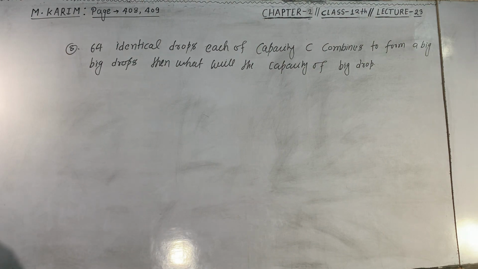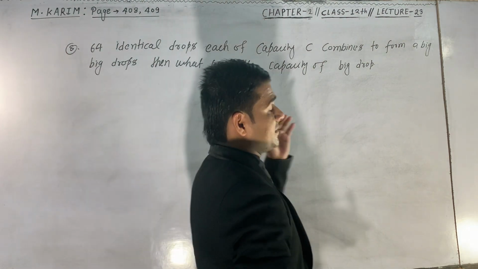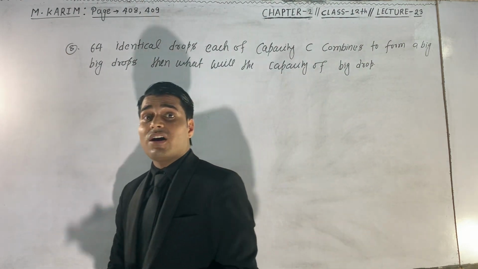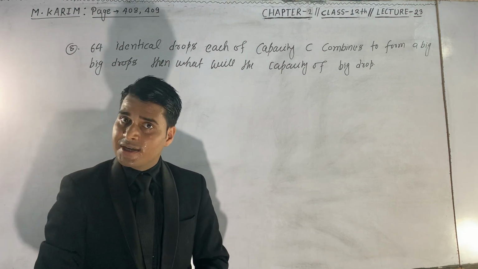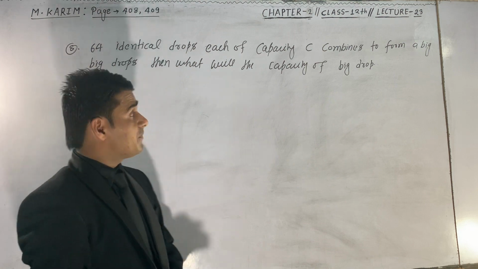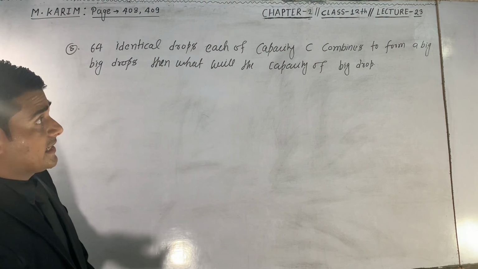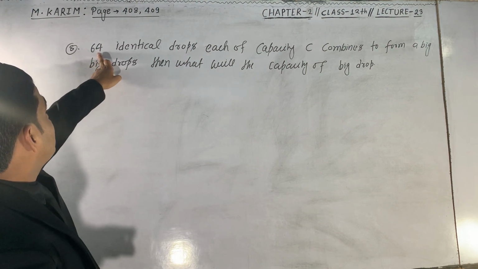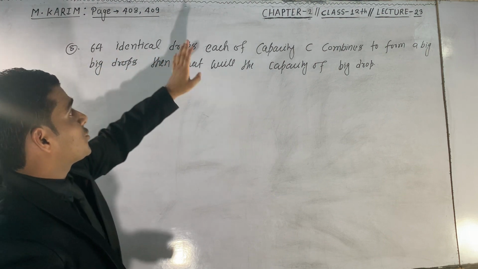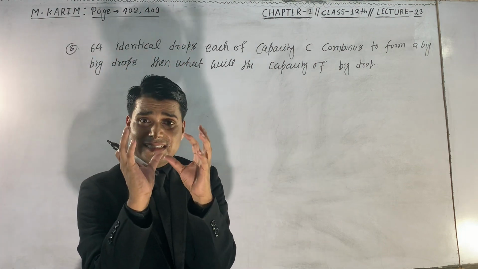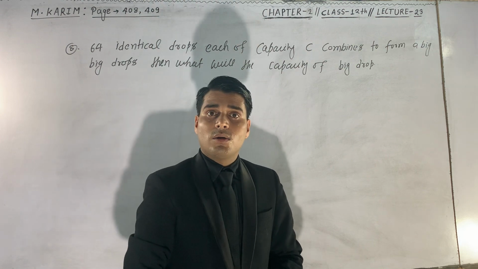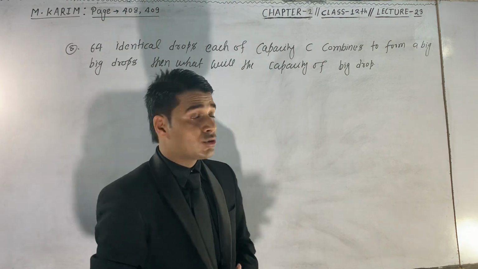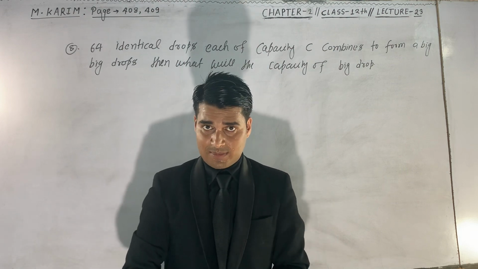Okay, this is a very easy question, and this concept is already taught to you in lecture number 22. Let us calculate it. There are 64 identical small drops, each of capacity C, combining to form a big drop.